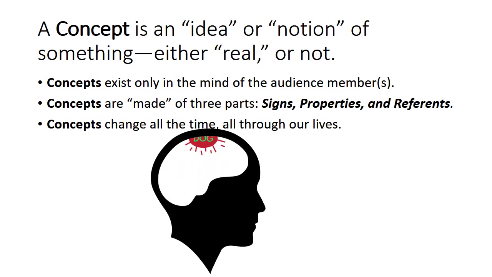The author may have assumed that the audience already understood a particular definition of that key concept, and you may have to sort of read between the lines and deduce what that concept was, and then you can argue with that.